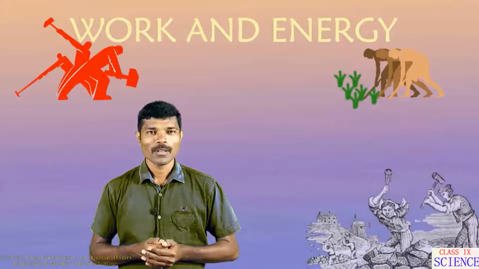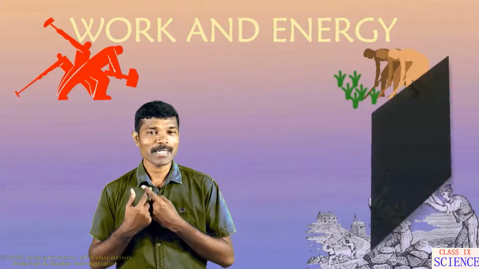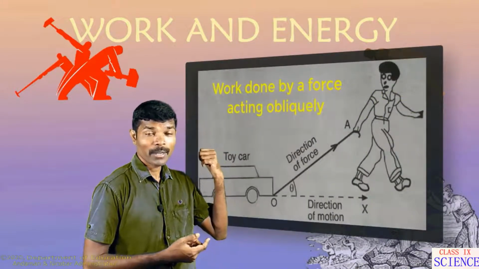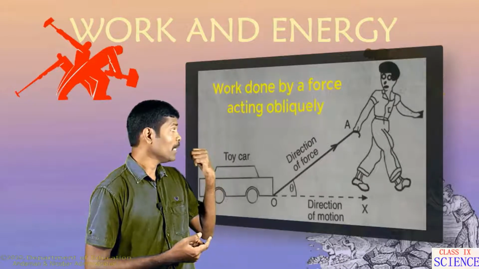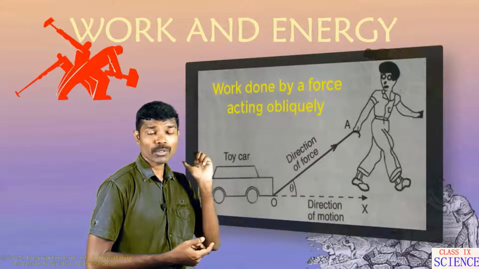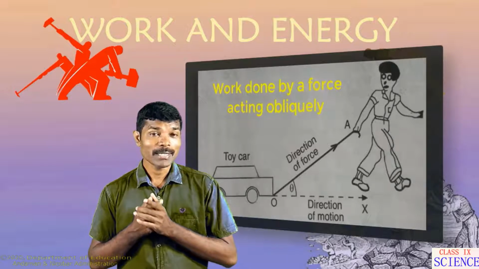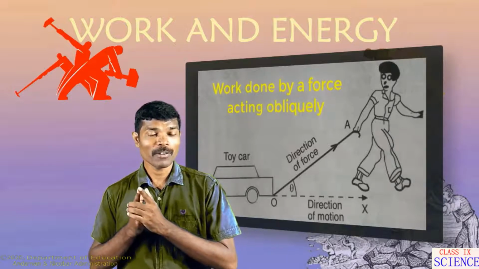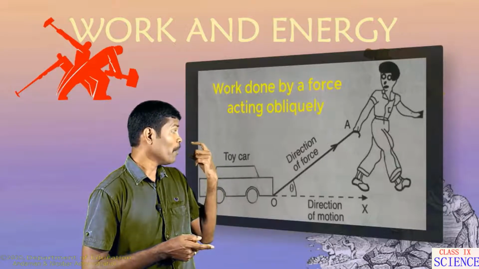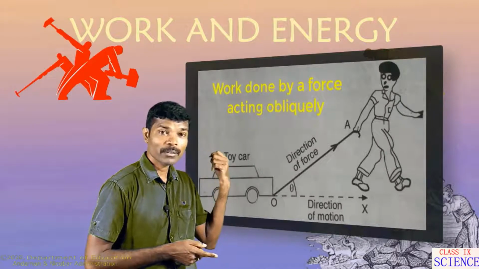Children, I hope you understood the numerical problem. Let us now learn work done by a force acting obliquely. Now look at the picture. A child is pulling a toy car. Here you see the child is pulling the toy car, and if you see the applied force and the motion of the object, the motion of the object is not in the direction of the applied force. Or we can say that here all the force is not involved in pulling the car.